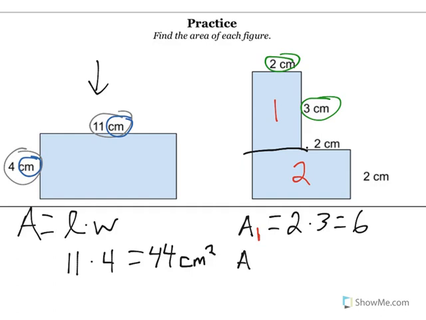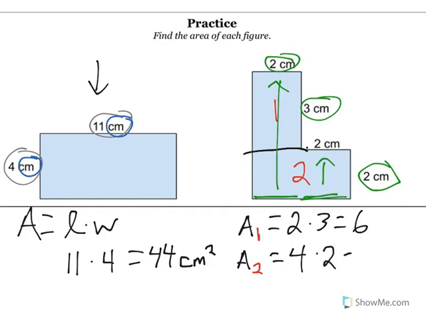And the area for number 2 is going to be the length. Well, the length is going to be this part plus this part, and that is equal to 2 and 2, so the length is going to be 4 times the width, which is here. So the width is 2, and 4 times 2 is 8.